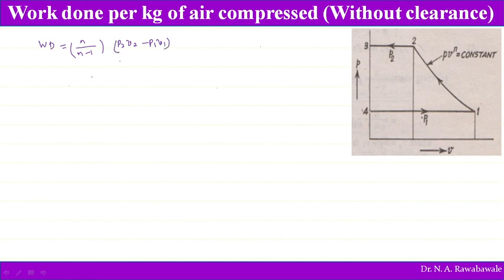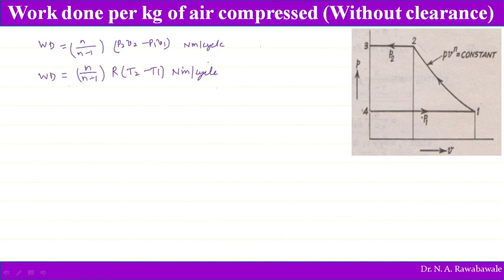This is one form of the equation, in Newton meter per cycle. Again this can be written as n divided by n minus 1, R, T2 minus T1, Newton meter per cycle.